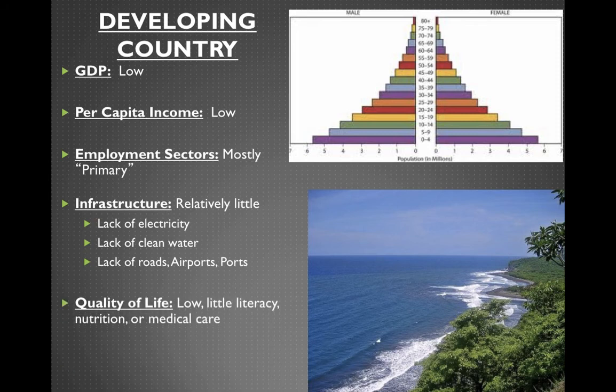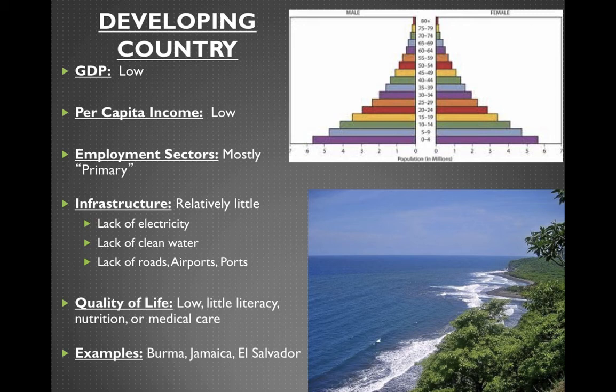Quality of life is generally low, low literacy rates, nutrition, medical care. So people still aren't living very long. Average age of death, countries like this most likely will be in the upper 40s to somewhere in the 50s. Examples would be Burma, Jamaica, and El Salvador.